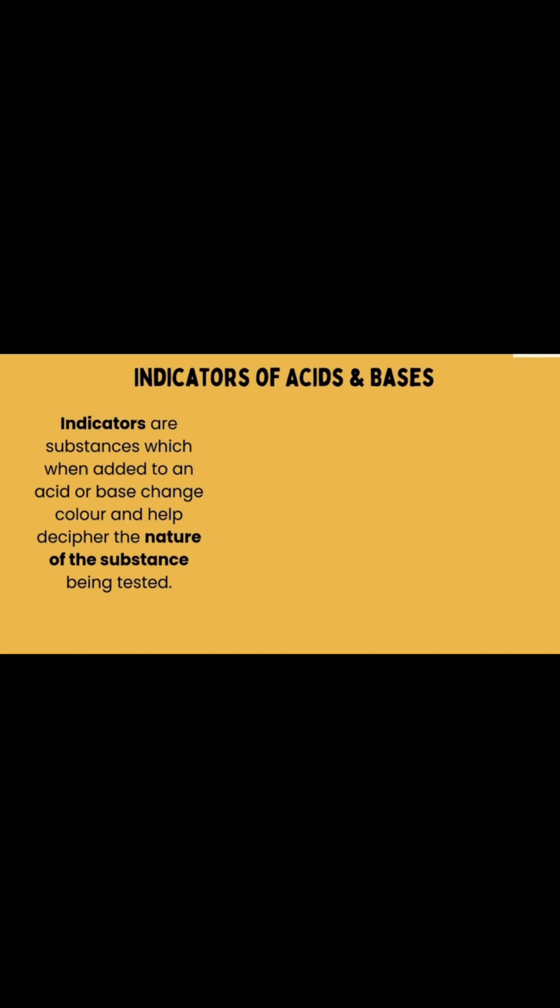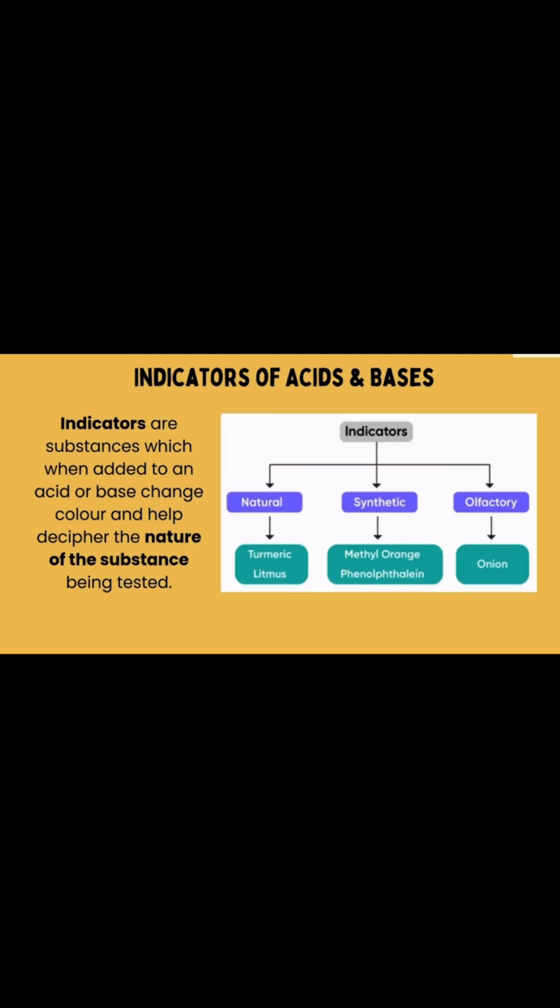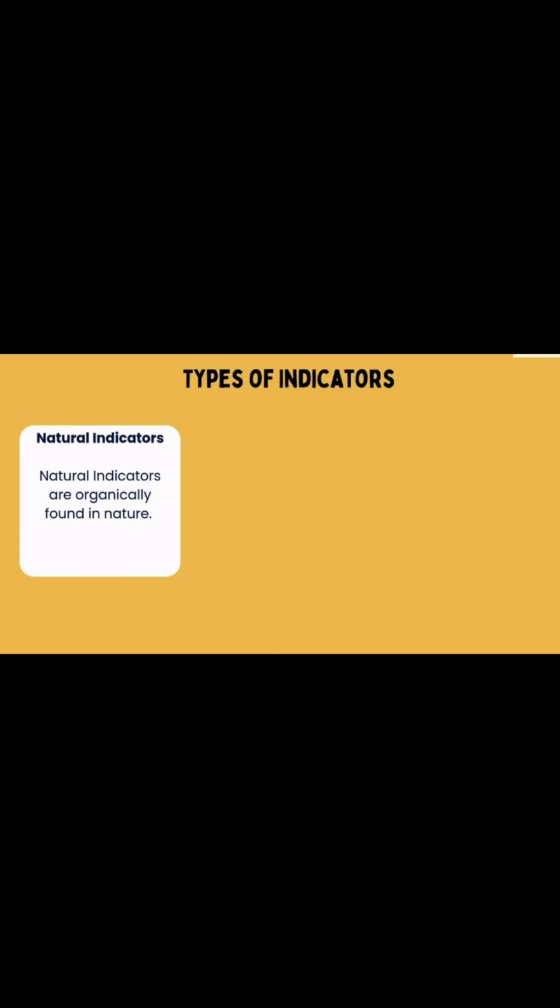Indicators of acids and bases. Indicators are substances which when added to an acid or base change color and help decipher the nature of the substance being tested. For example, natural, synthetic, and olfactory. Natural are turmeric and litmus, synthetic are methyl orange and phenolphthalein, olfactory are clove.